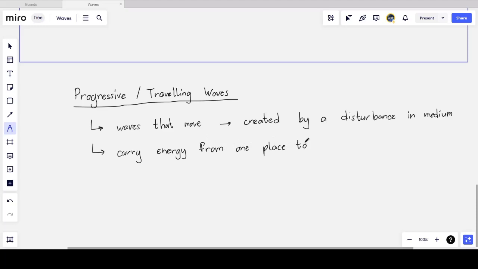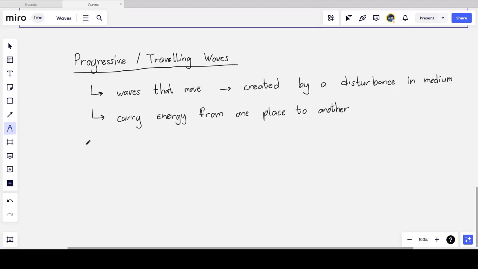So we're going to start off by describing traveling waves, because if you've already done the topic, or are in the middle of the topic of superposition, you'll know that there are things called stationary waves that don't carry energy from one place to another. So what type of progressive waves do we have? Well, we're going to deal with two, and the first is called a transverse wave.